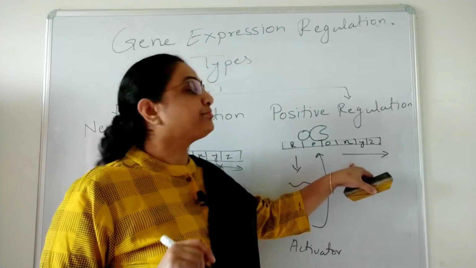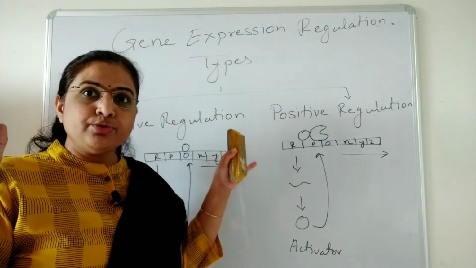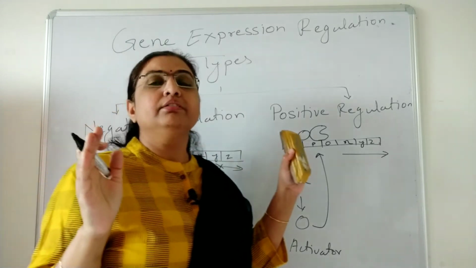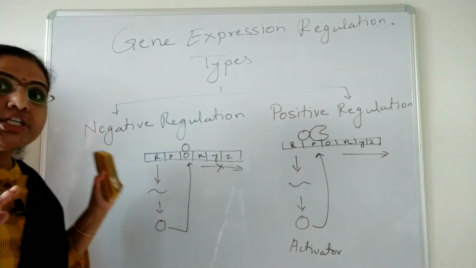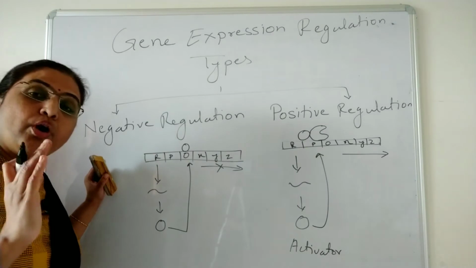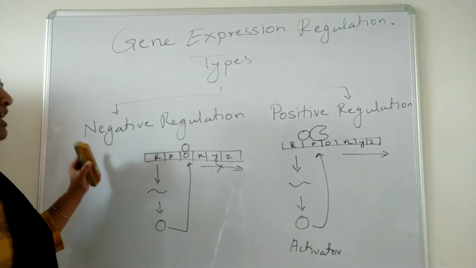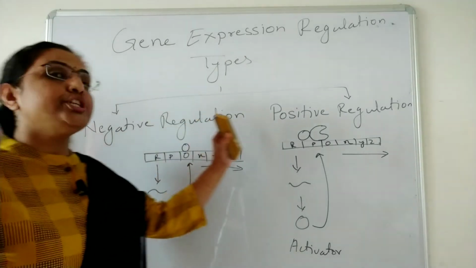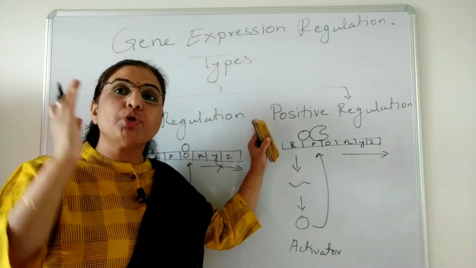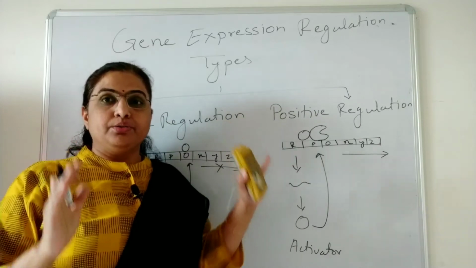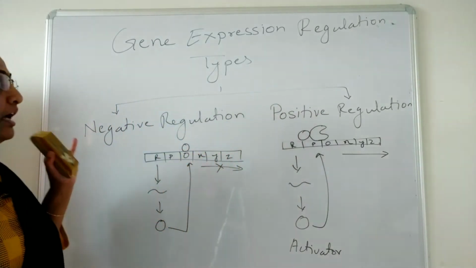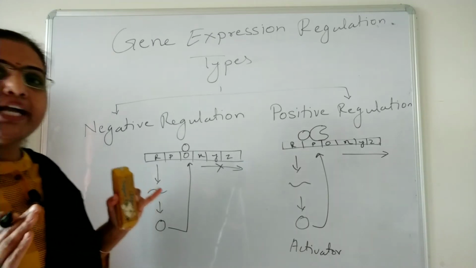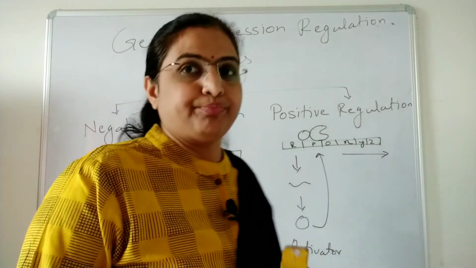So that there will be transcription. In positive regulation there is a start of transcription, and in negative regulation there is a stop of transcription. Negative regulation switches off the operon, and positive regulation switches on the operon. In this way there are two types of regulation, negative regulation and positive regulation.